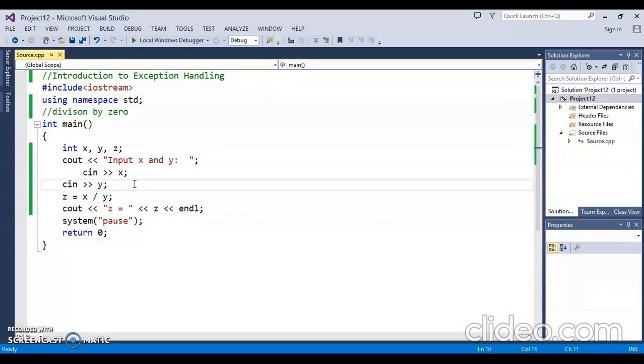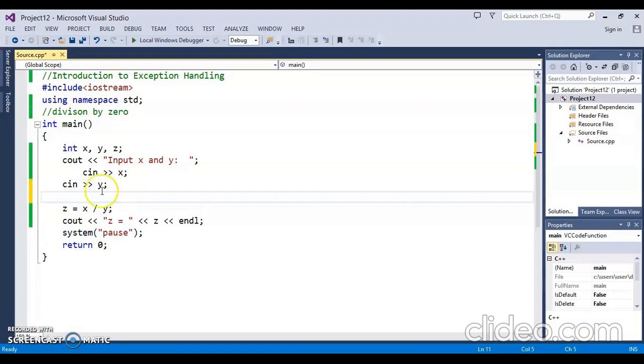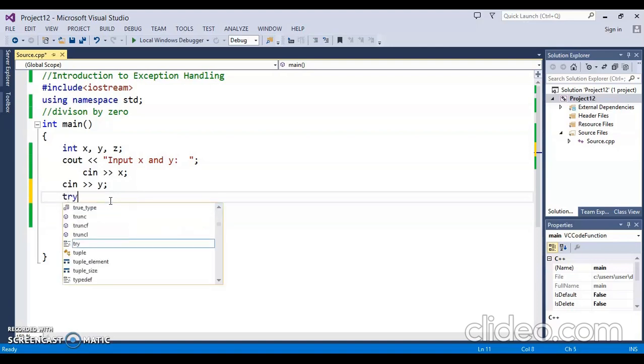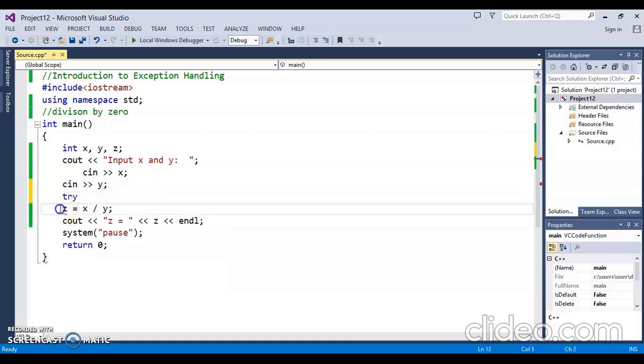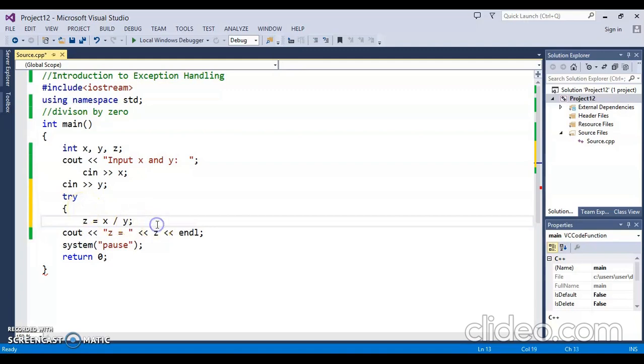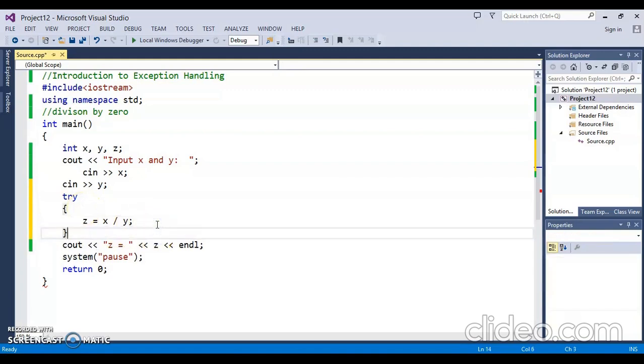Okay, so now we know that the problem is with this line. X upon y may be an erroneous statement in some cases, when y is 0. So we will write our try block here. First we say try, but if it tries x upon y, then the exception will already occur. So what I said is that you should throw the exception before the error occurs.